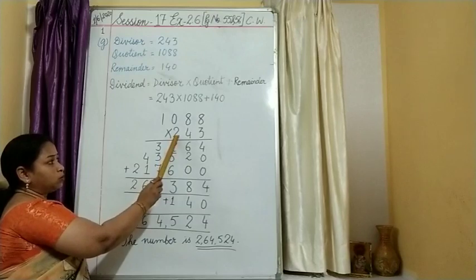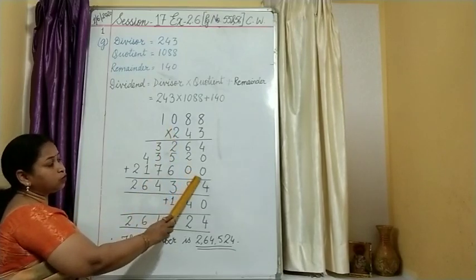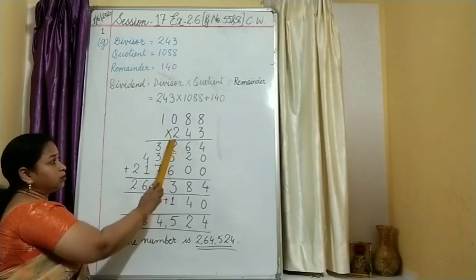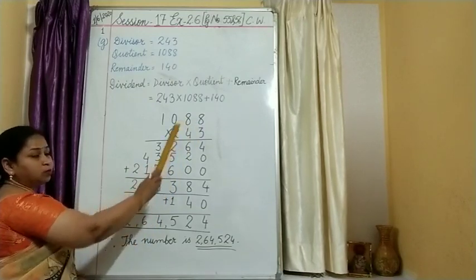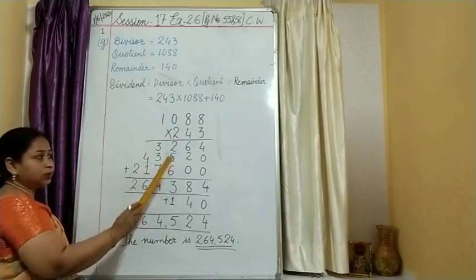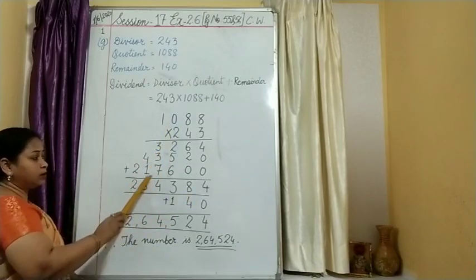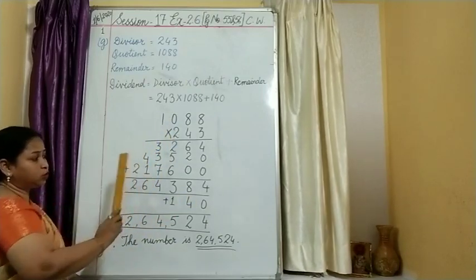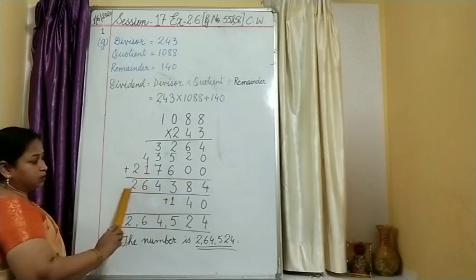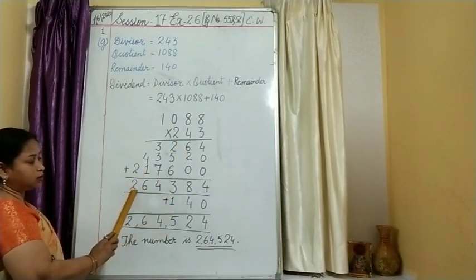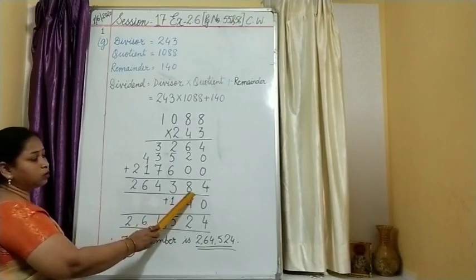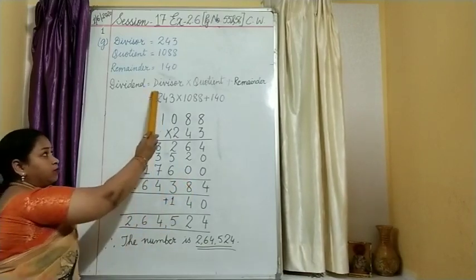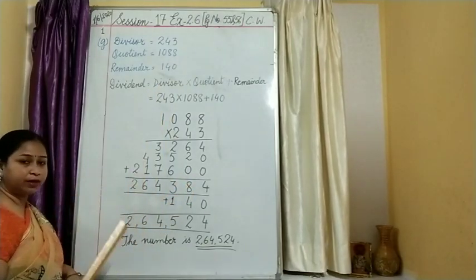Then 2 is at the hundreds place, so we need to place 2 zeros over here. 2 8s are 16, 1 carry. 2 8s are 16 plus 1, 17, 1 is there, 2 zeros are 0 plus 1, 1, then 2 ones are 2. Add these up and you will get this answer: 2,64,384. We have only multiplied the divisor and quotient; the remainder is still left.